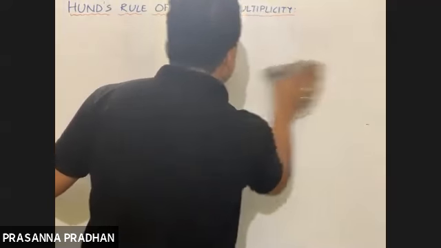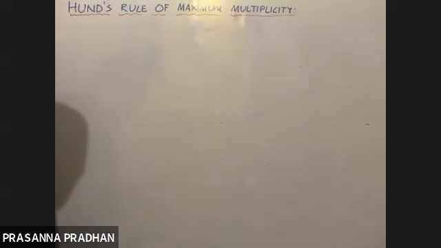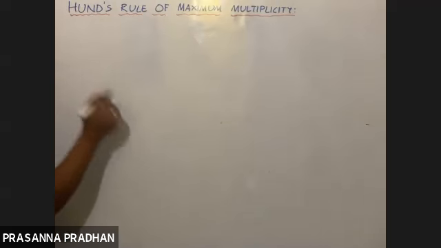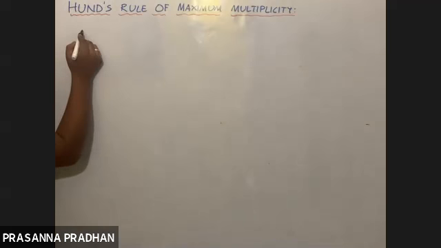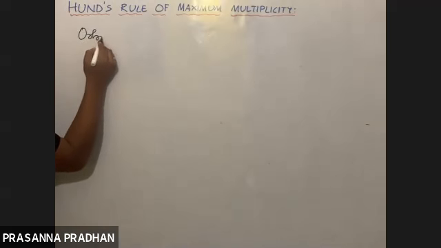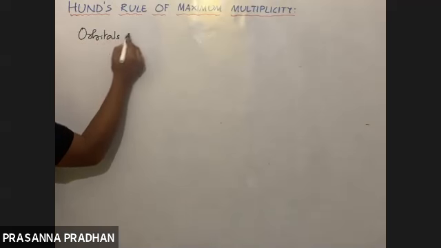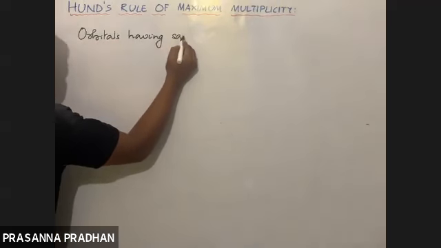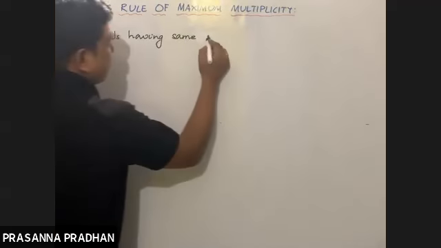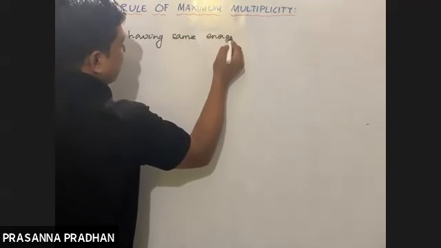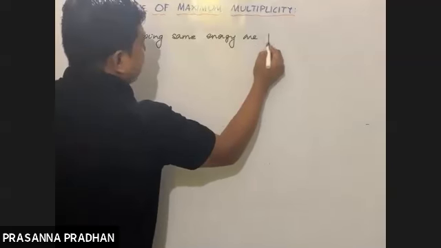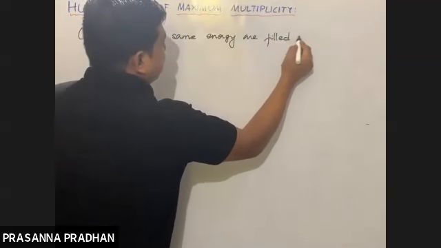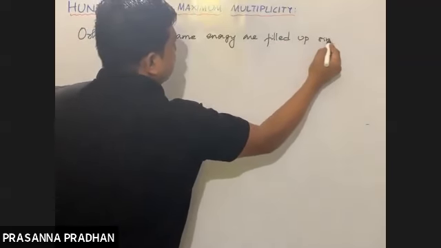So Hund's rule of maximum multiplicity, what does it state? Electrons first fill up the orbitals singly. Orbitals having same energy are filled up singly.